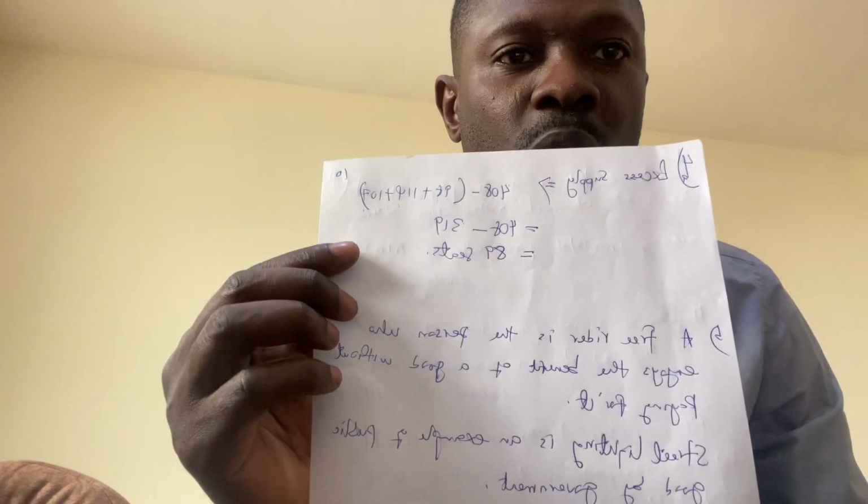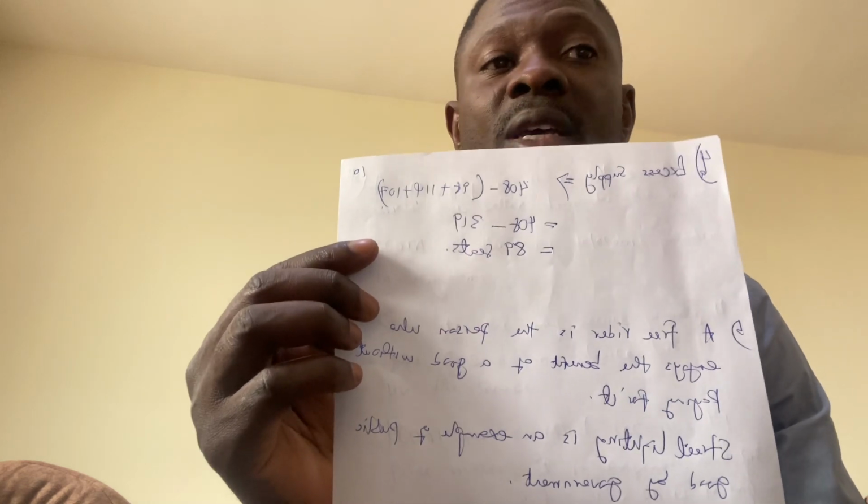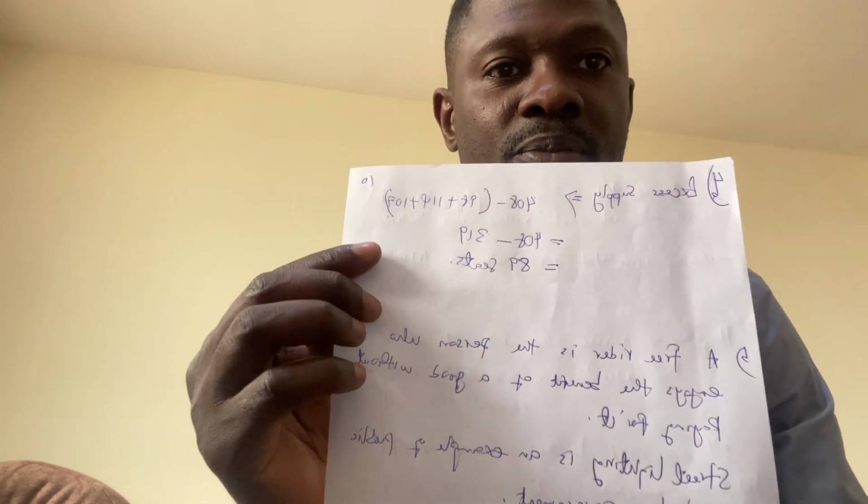So 408, which is the total supply, minus 319, which is the total quantity demanded. The excess supply is 89 seats. I think it's clear. So go to question B.